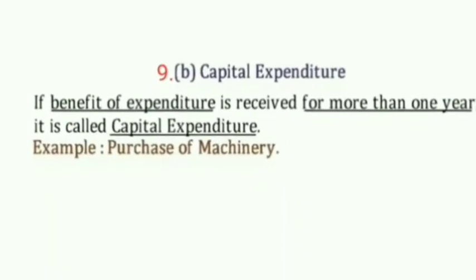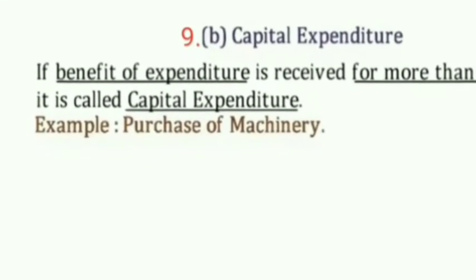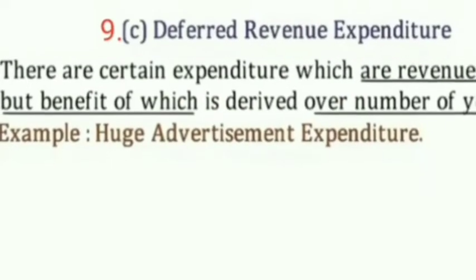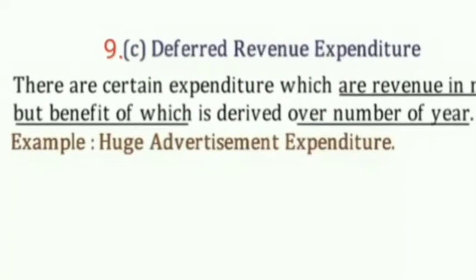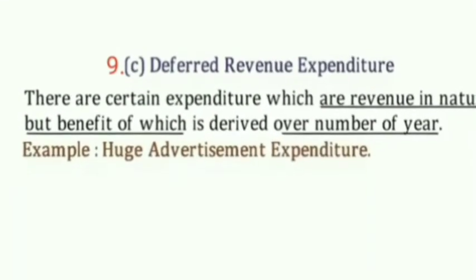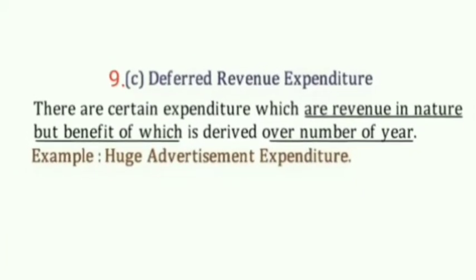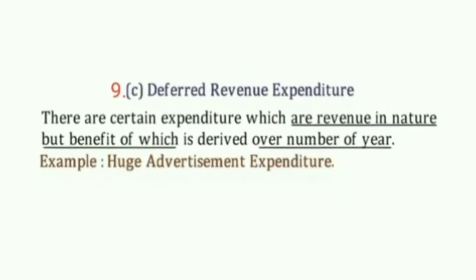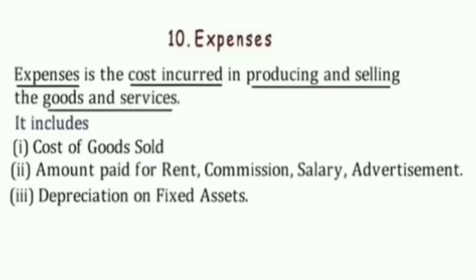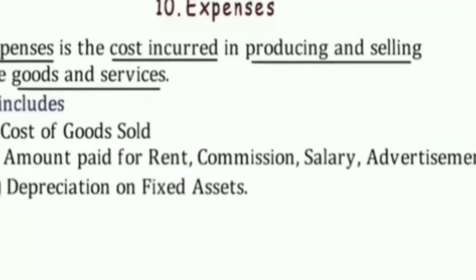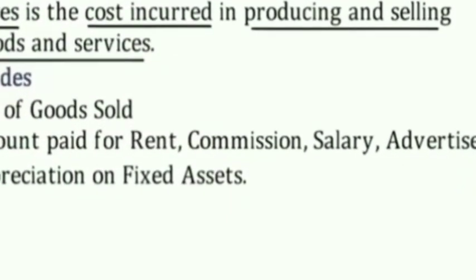Defining capital expenditure, we can say that this expenditure gives benefit for more than 1 year in the business organization. Deferred revenue expenditures are expenditures which are revenue in nature, but basically they provide benefit which lasts between 3 to 7 years. Next, expenses are the payment of money made in producing and selling of goods and services.